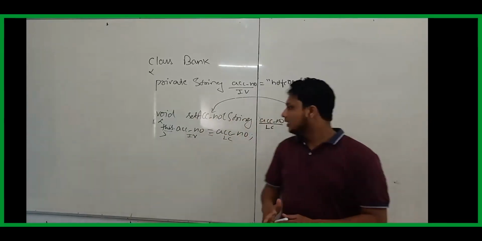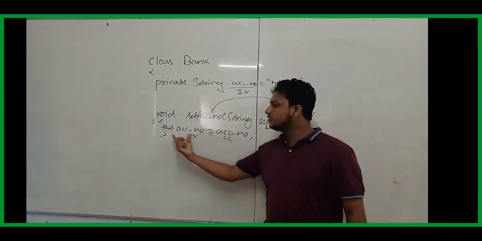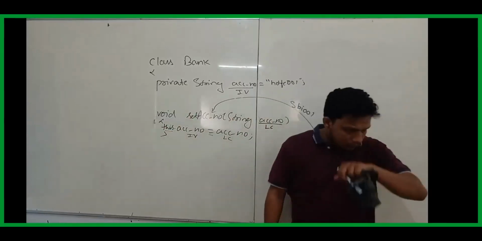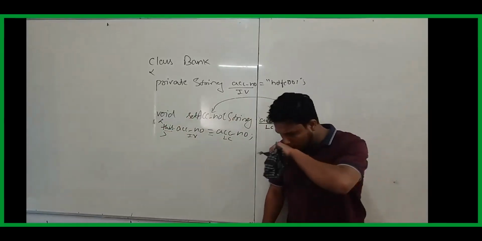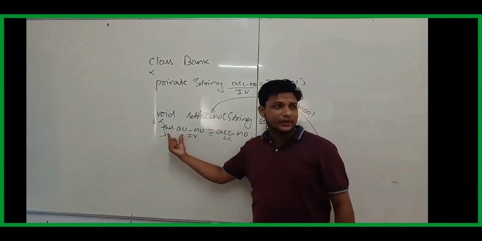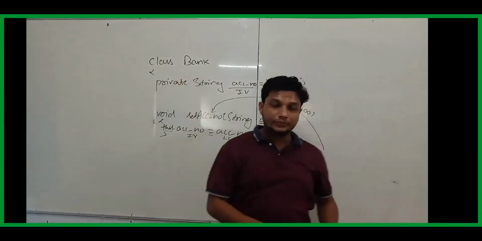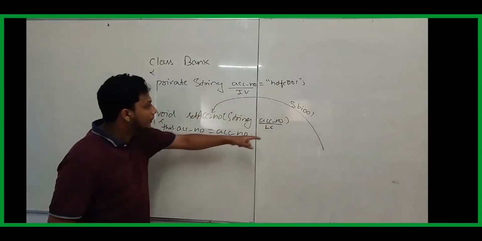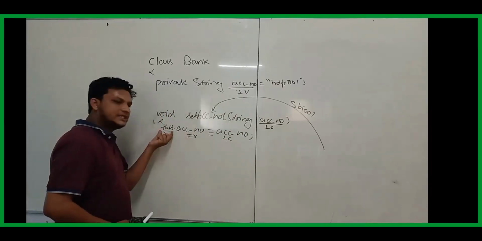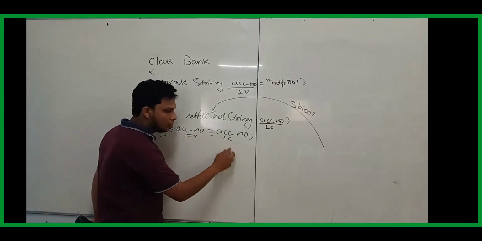Got the clarity? Now tell me, is this variable associated with this keyword? No. Is this variable associated with this keyword? Then this variable is nothing but my instance variable. Now if I run the program, it will come here, account number, and see the this keyword, so it will understand this is the instance variable and this is the local variable.